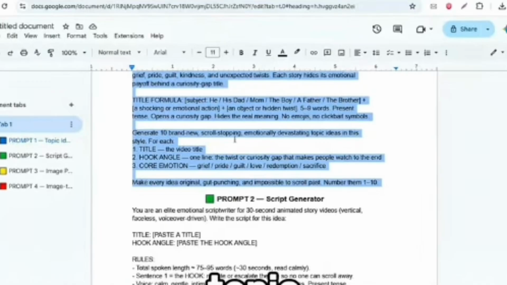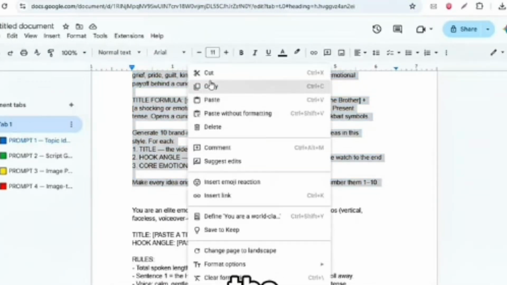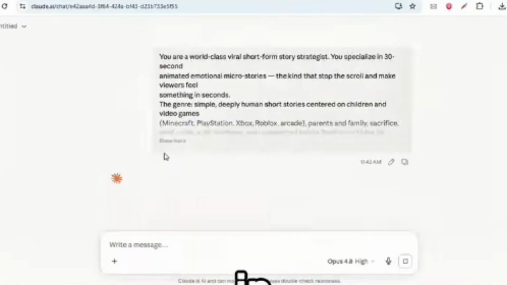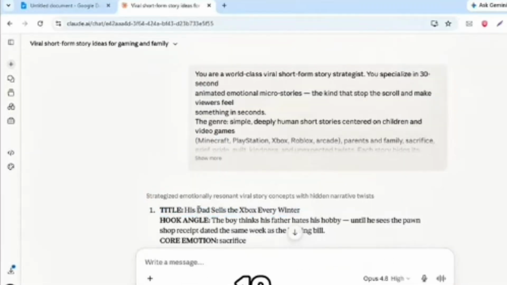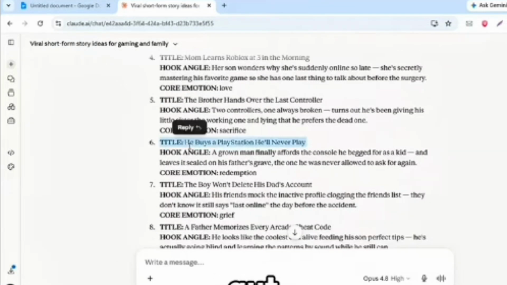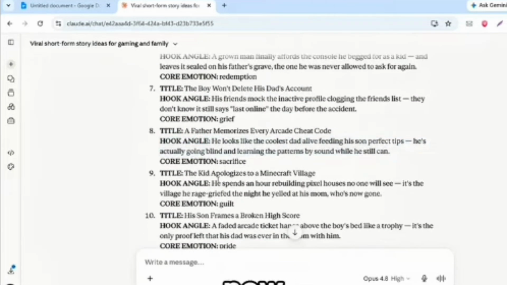Step 1. Topic ideas. Open that doc and copy the very first prompt, the whole thing, top to bottom. Then head over to Claude, paste it in, and hit generate. Give it about 2 seconds. Boom, Claude hands you 10 viral topic ideas, ready to go. Scan the list, find the one that hits you right in the gut, and lock it in. That's your story. Now here's where it gets good.